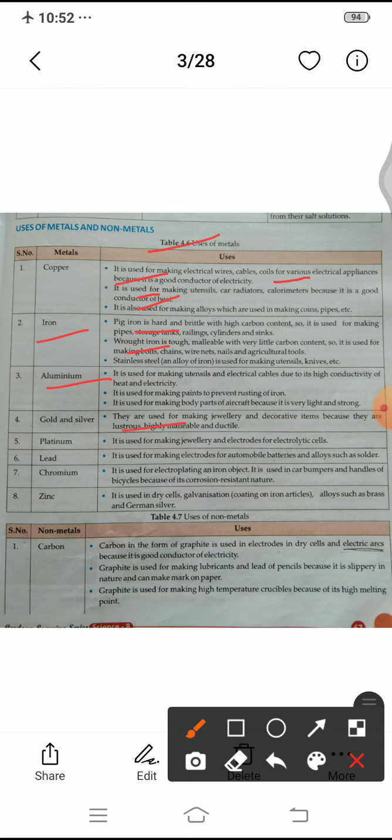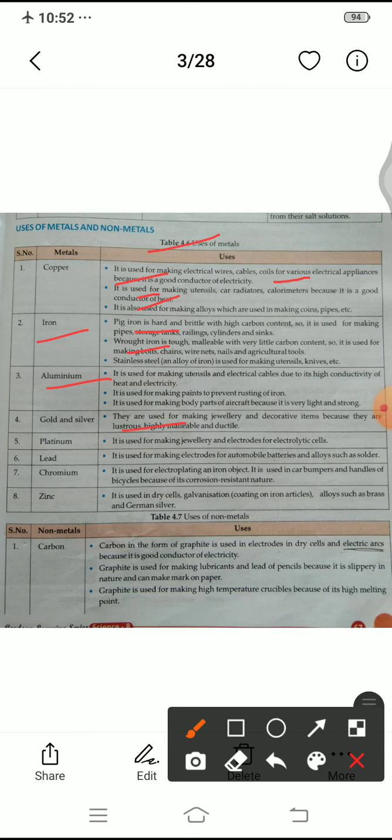Highly malleable means it can spread into thin sheets. It can also change into wire, so it is ductile also. Lustrous means it has a shiny nature, so gold and silver are used in jewelry and decorative items.